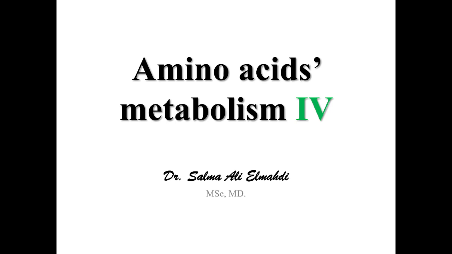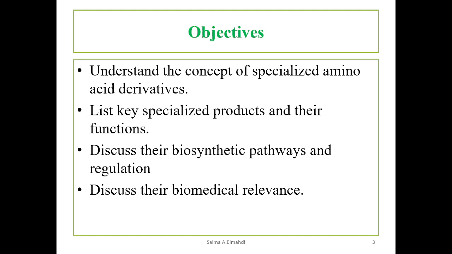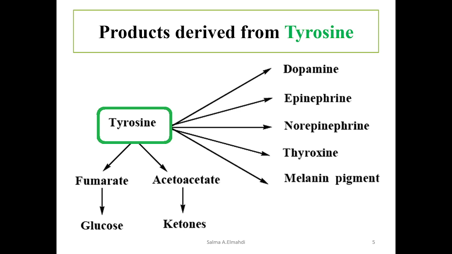In this fourth lecture of amino acid metabolism, we are going to discuss synthesis of specialized products. Our objectives are to understand the concept of specialized amino acid derivatives, list key specialized products and their functions, discuss their biosynthetic pathways and regulation, and discuss their biomedical relevance. Non-protein products of amino acids include catecholamines, thyroxine, melanin, serotonin, melatonin, histamine, gamma-aminobutyric acid or GABA, nitric oxide, and glutathione.